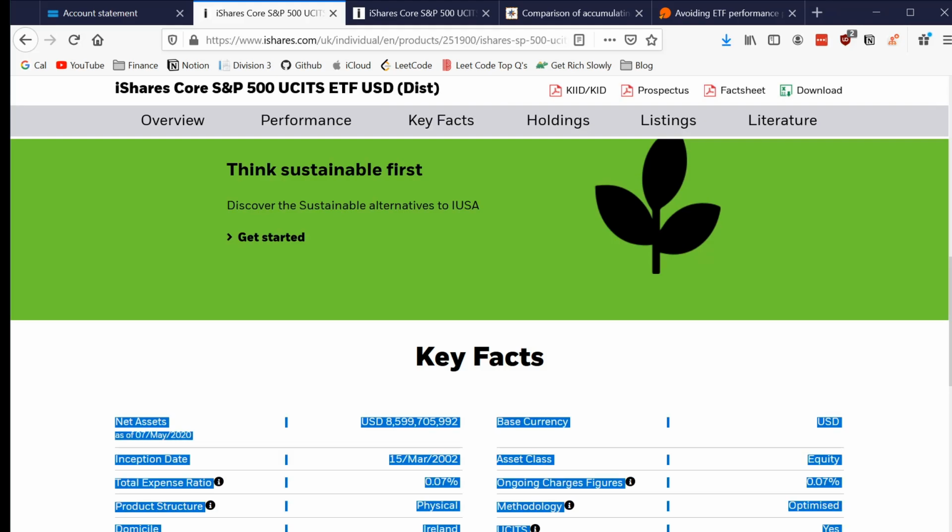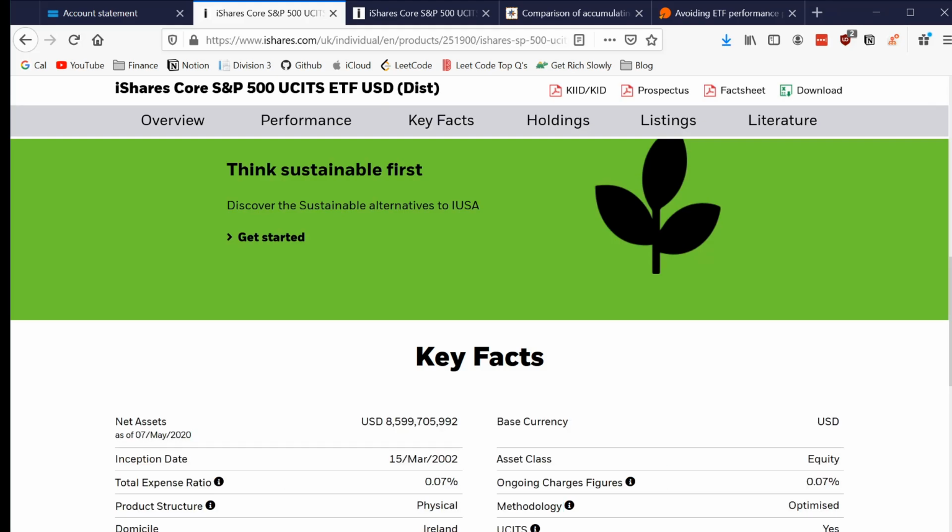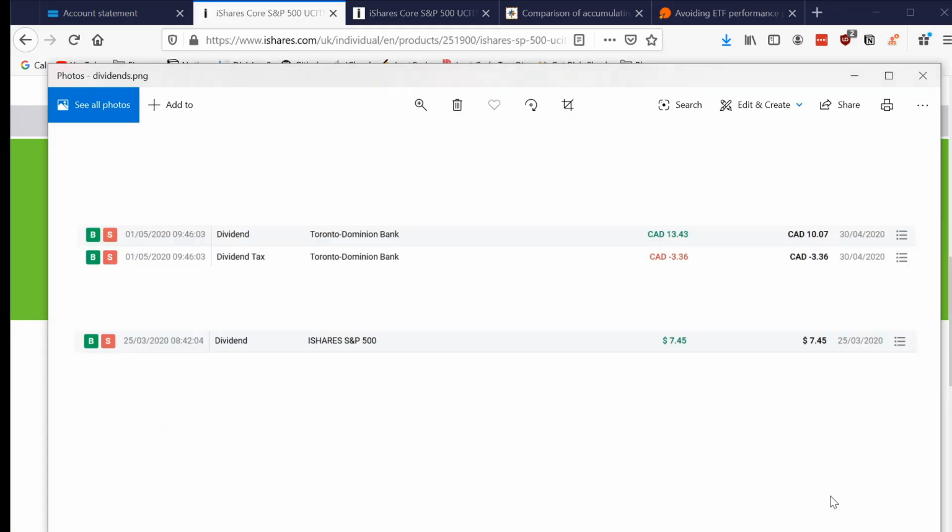This means use of income is distributing. What distributing means is that it pays out all the dividends. So, if you go into your orders or your transactions in DEGIRO, you will see a dividend payout like you've seen in the image. You'll see something like a dividend from the iShares S&P ETF, and you actually see it in your account.